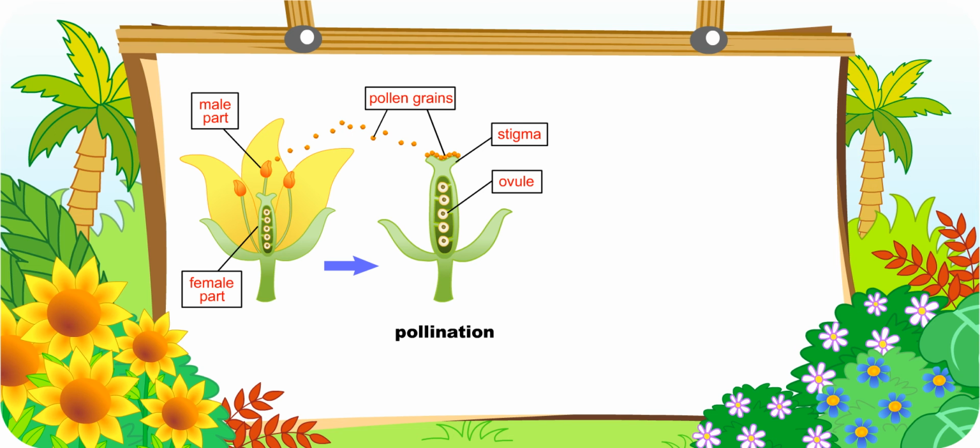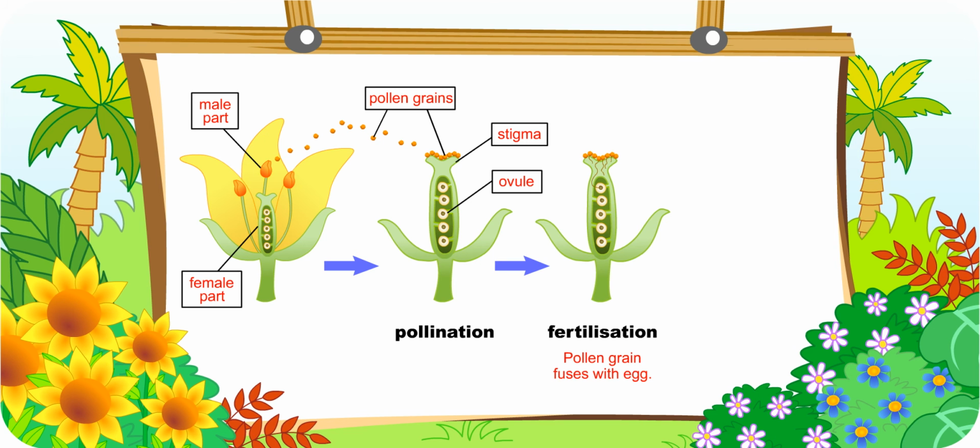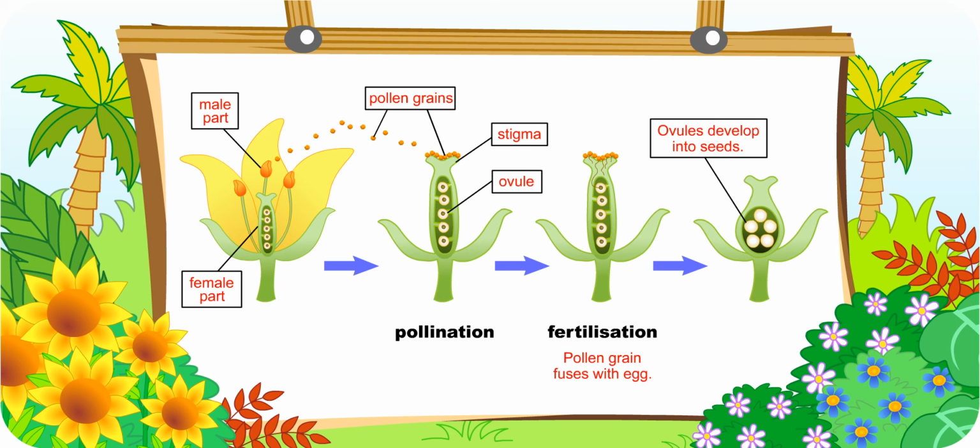What happens next? When the pollen has landed onto the stigma, the nucleus of the pollen will fuse with the egg in the ovule. Thus, a fertilized egg is formed. The ovary will then develop into a fruit and the ovules become the seeds. This process is similar to that of an animal or a human.